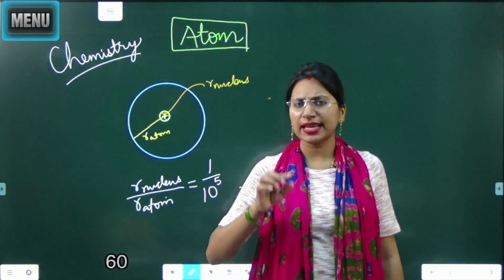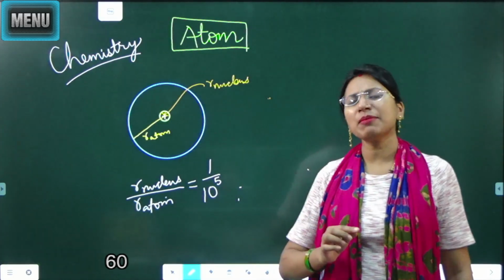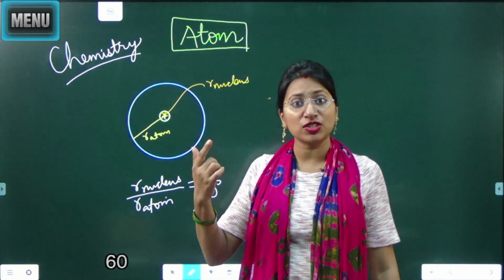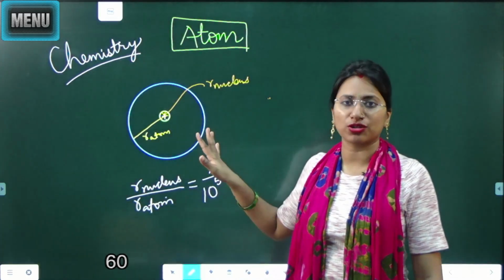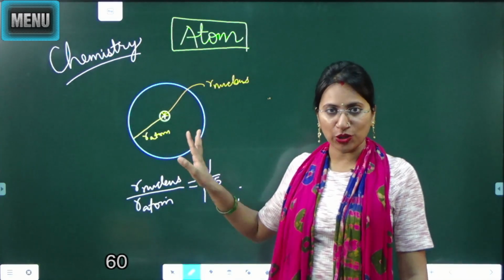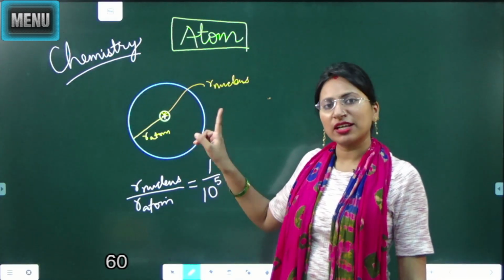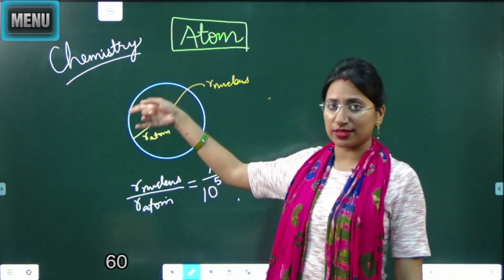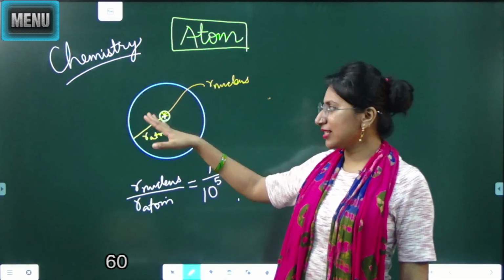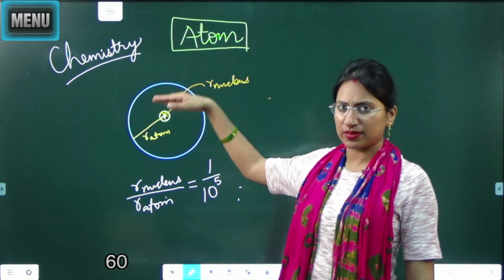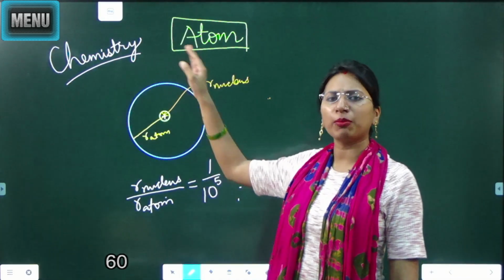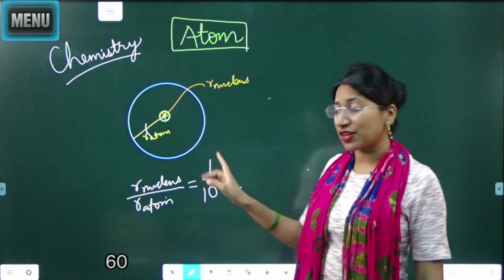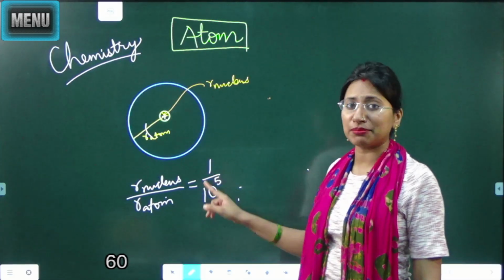The proton has exactly the same amount of positive charge as the charge of the electron. Electrons revolve around the nucleus. They are not inside the nucleus; they revolve very, very far away from the nucleus in general.